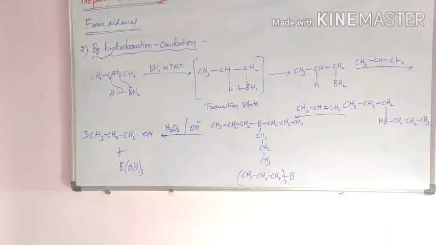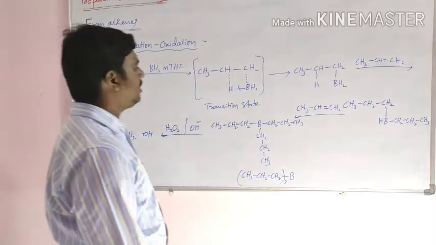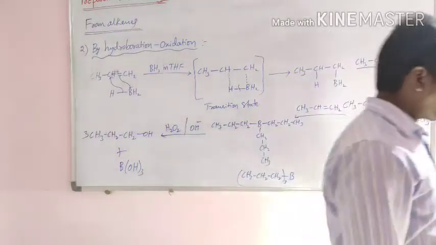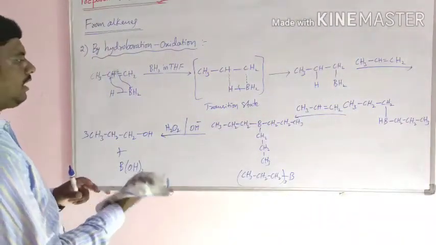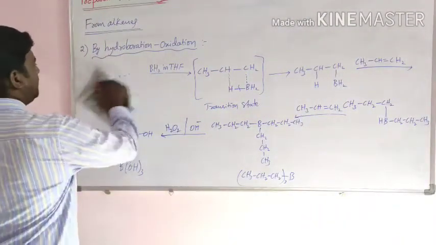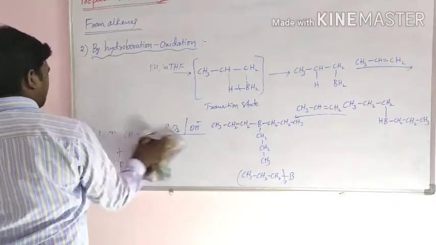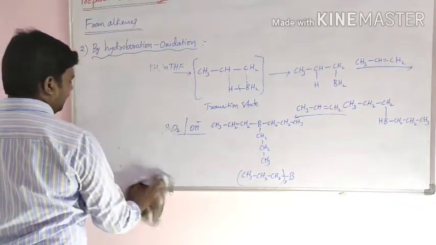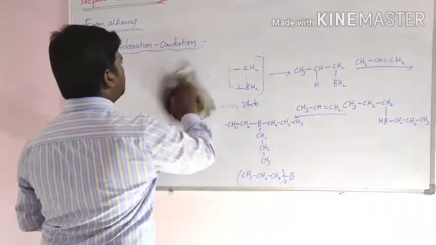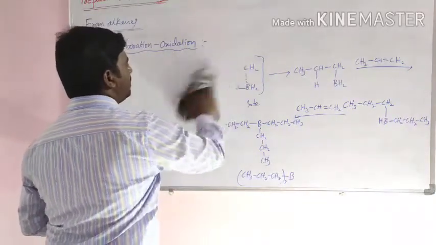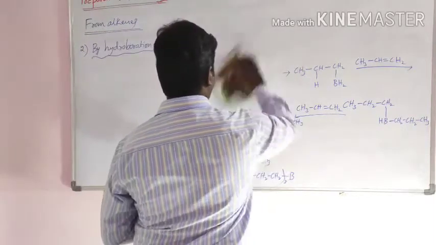This is the mechanism of hydroboration oxidation. In this reaction, the trialkyl boron undergoes oxidation in the presence of H2O2 to convert into alcohol.